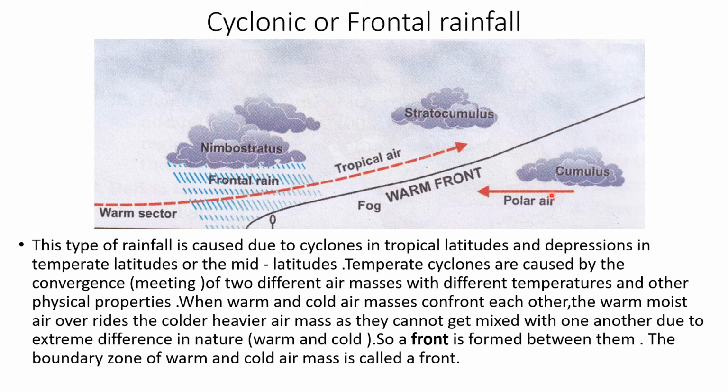When warm and cold air masses confront each other, the warm moist air overrides the colder heavier air mass because the two of them cannot mix together, because there is extreme difference in nature. One is a warm air mass and the other is a cold air mass. So a front is formed between them. So basically, what is a front? It is the boundary zone of warm and cold air mass.